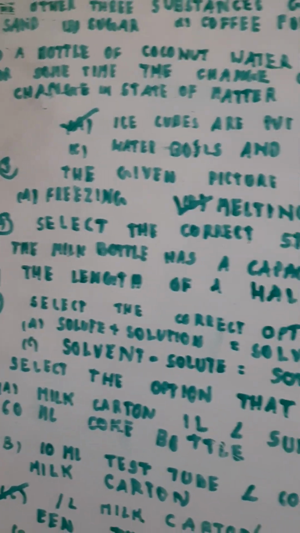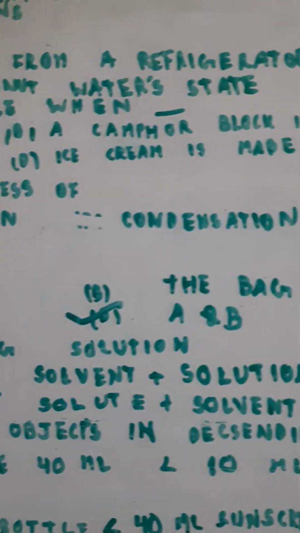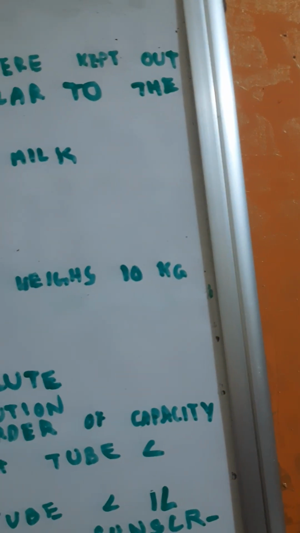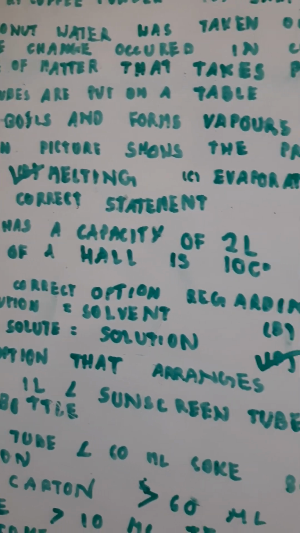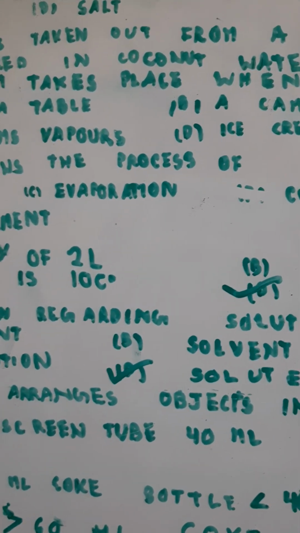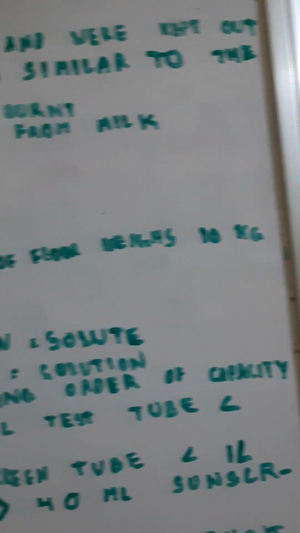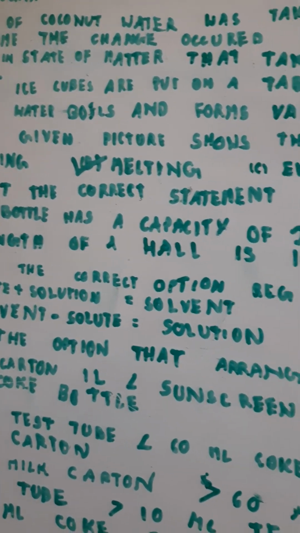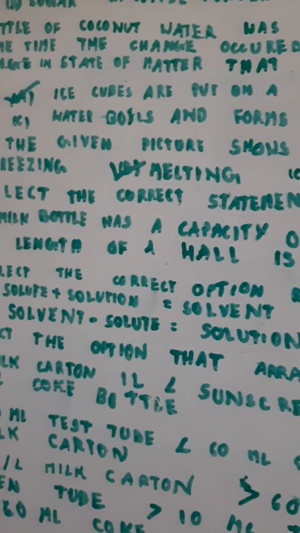Second question, a bottle of coconut water was taken out from a refrigerator and was kept out for some time. The change occurred in coconut water's state is similar to the change in state of matter that takes place when option A, ice cubes are put on a table.